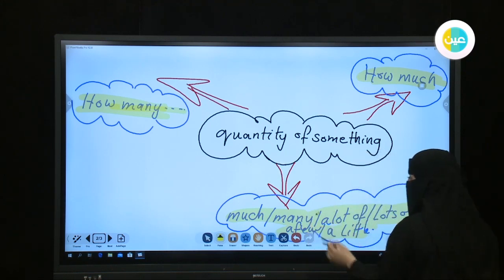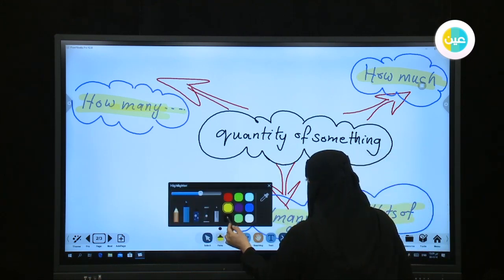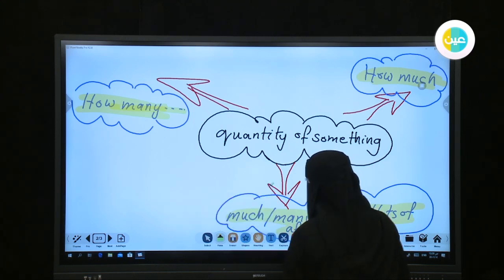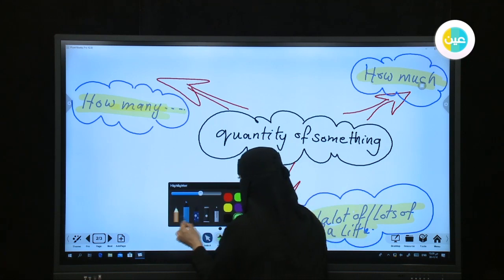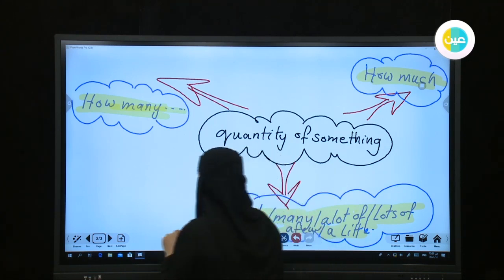Okay, but before that I want to add the definition for it to keep it easy for you if you want to remind yourself. I'll change the pen and use a dark color, it's easy to recognize.